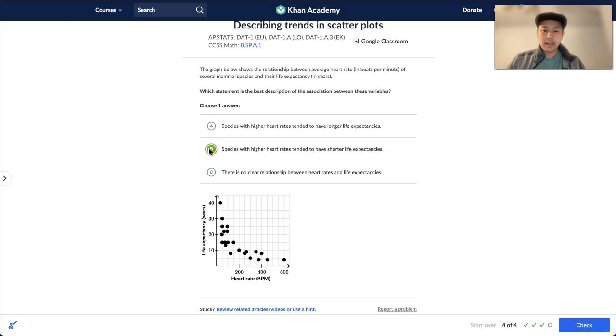So in these problems, try to connect the concept of your positive, negative correlations with how these different data values are increasing or decreasing.